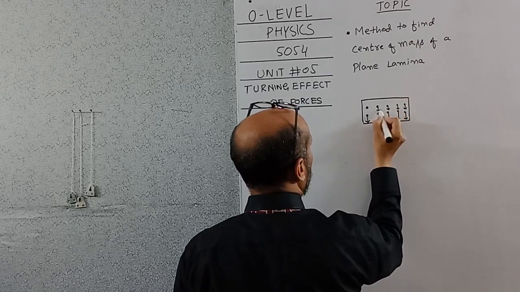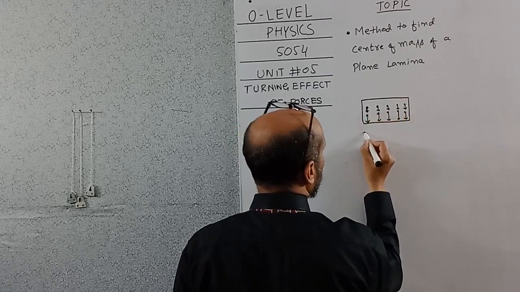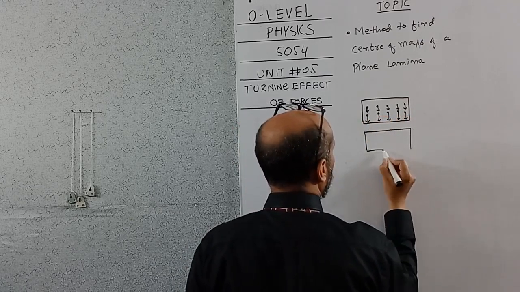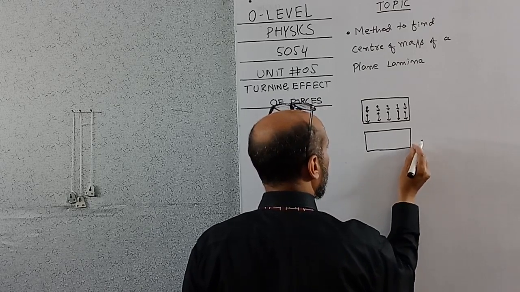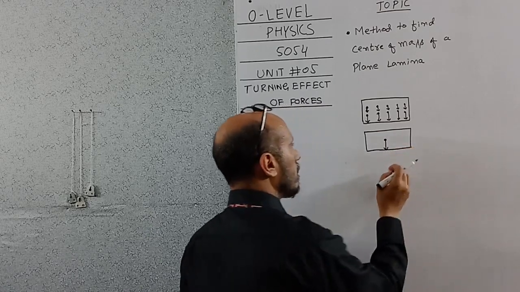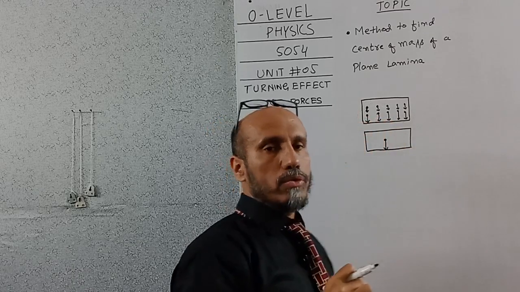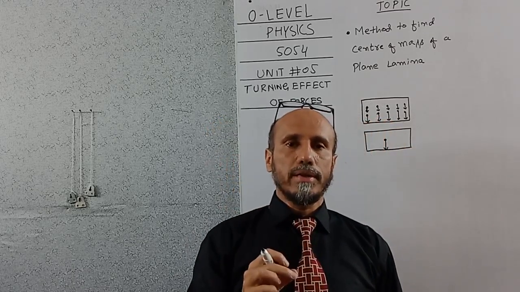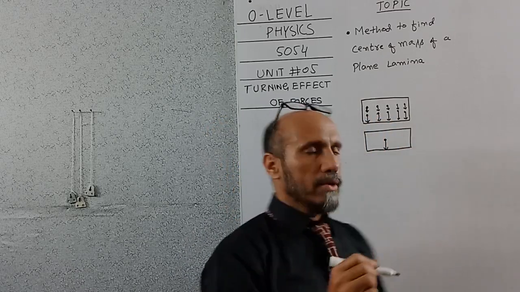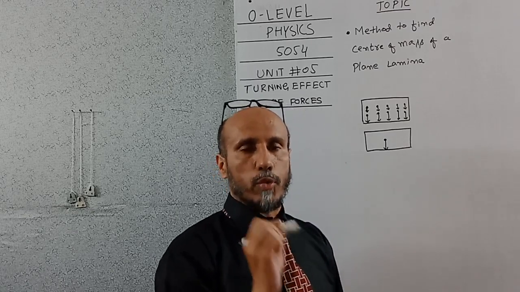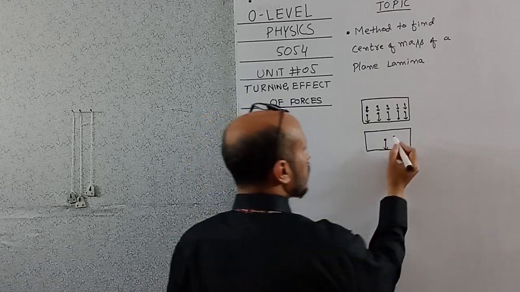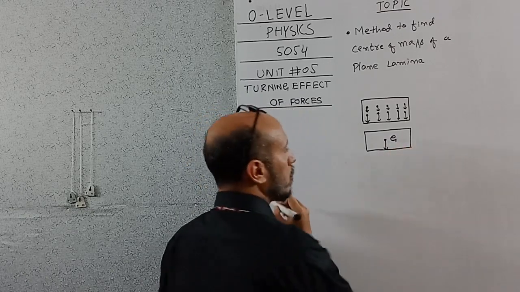In each and every body, there is a single point where the net force of the body acts vertically downward. This diagram shows that on each particle, weight is being applied, or the earth is attracting each particle towards its center. So in each and every body there is a single point on which the sum of all the forces acts vertically downward, and this point is called the center of mass or center of gravity.